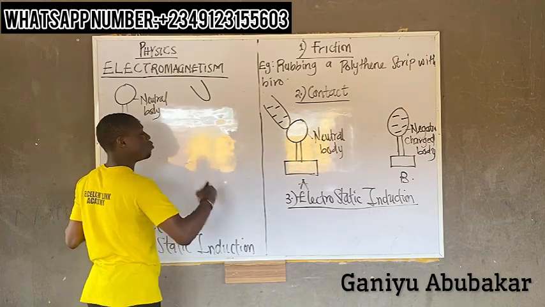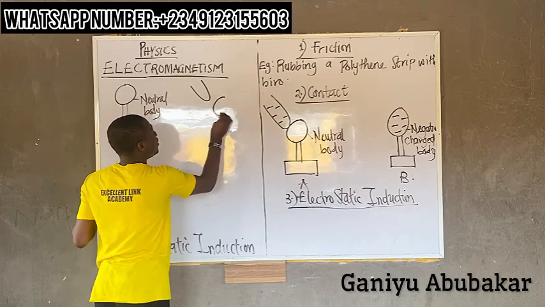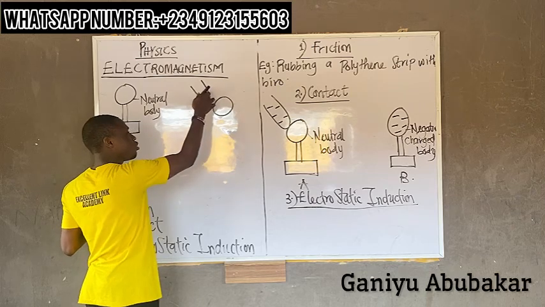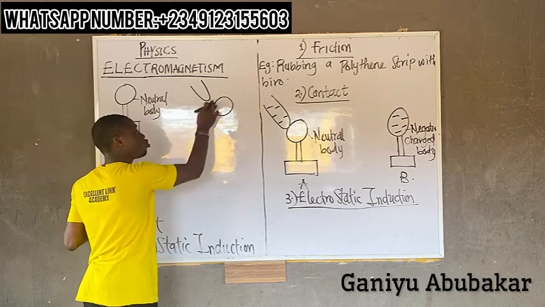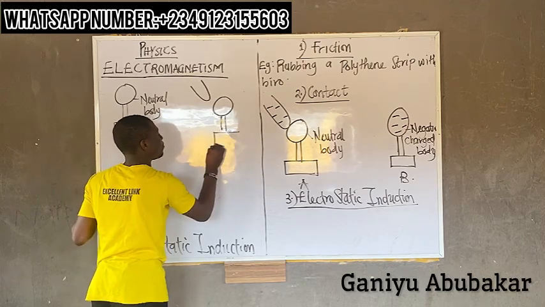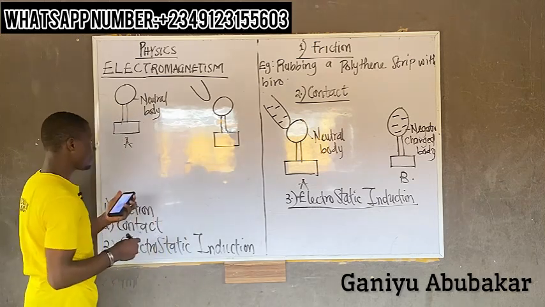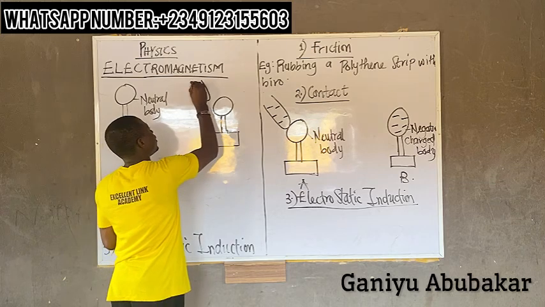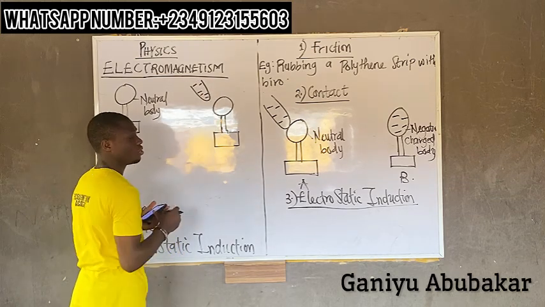Please, when it comes to by electrostatic induction, we said the rod is brought close to, is not brought in contact to. Please mind the language, please. It's brought close to a neutral body. Next, let's say I have a negative charge rod here. Negative, negative, negative. These are electrons, right?